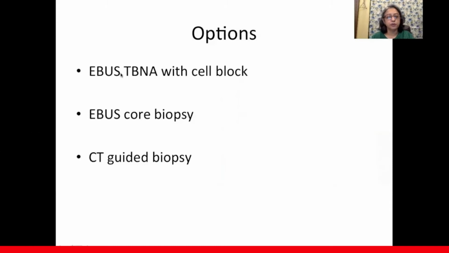Now, what would you do? EBUS-TBNA, core biopsy, TBNA alone, and with cell block. So lots of studies have shown that a core biopsy and EBUS-TBNA on the slides with a cell block are both good enough. So if you do not have a core biopsy needle, doing a transbronchial needle aspiration, also taking samples enough for cell block, which means at least 3 passes to increase sampling, will help you get the same diagnosis as a biopsy tissue specimen will do in trained hands.